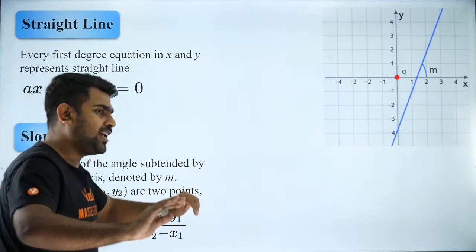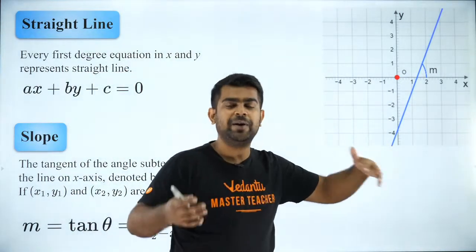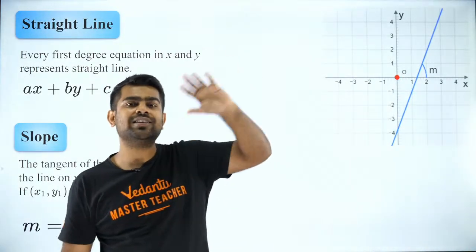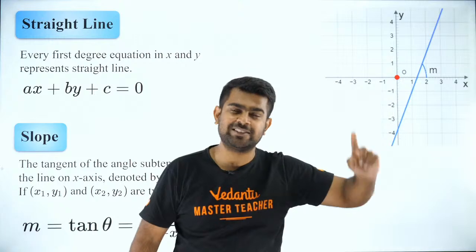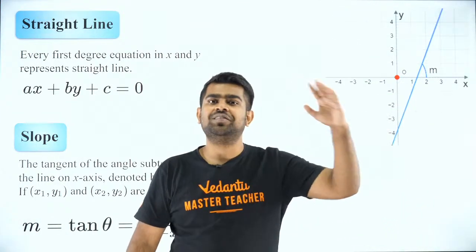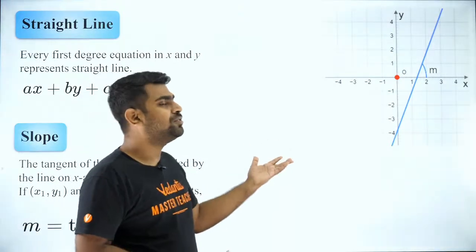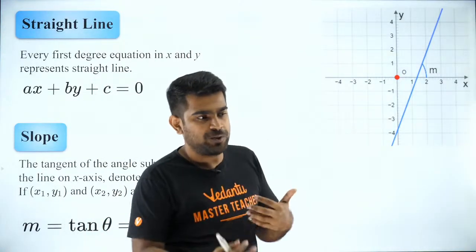So here we have straight lines. What is a straight line? Everybody knows. We have been drawing it ever since we were in 3rd or 4th standard. The moment we got our hands on a scale, we kept drawing straight lines, on walls, school books, notebooks, rough books, everywhere. Now we want to understand more about straight lines.